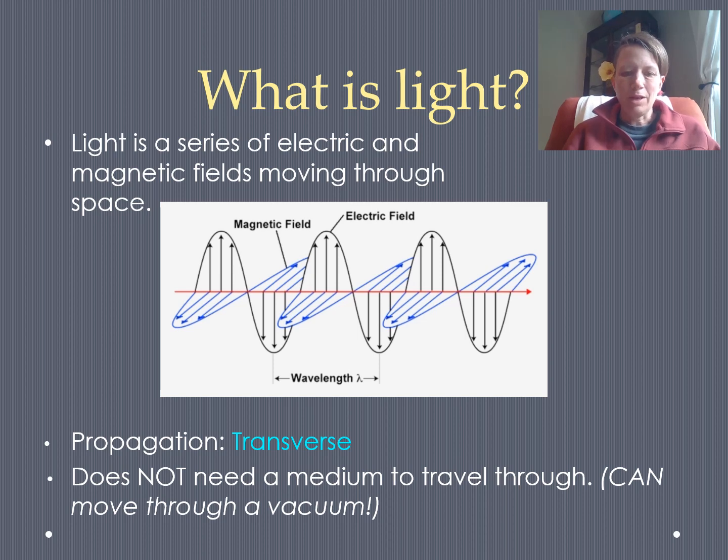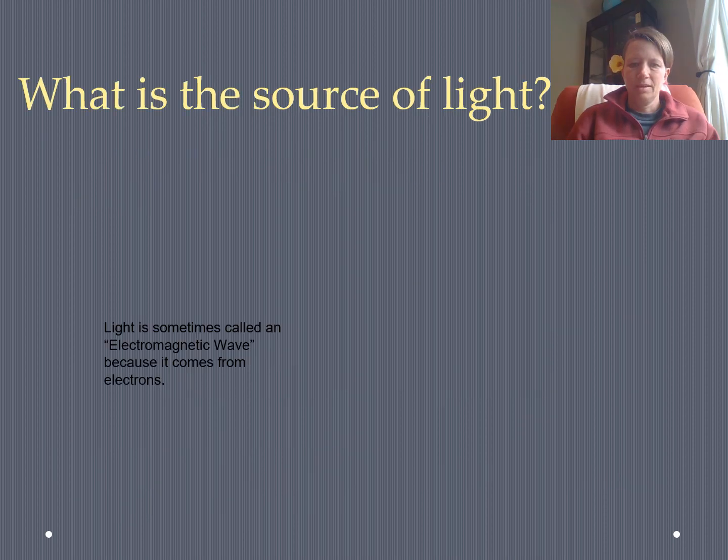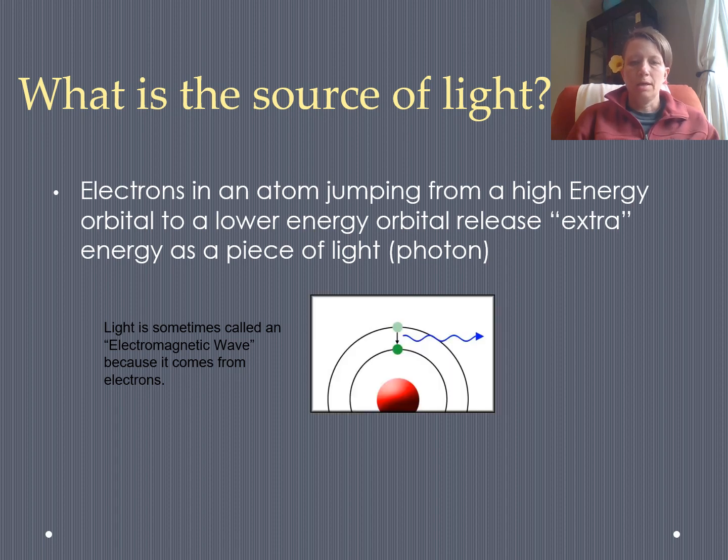One fun fact about light is that it does not need a medium to travel through, which means it can actually move through a vacuum, unlike all the other kinds of waves that we've been discussing. Like all waves, it is useful to discuss where the wave comes from. For light waves, most of them come from electrons inside the atom.